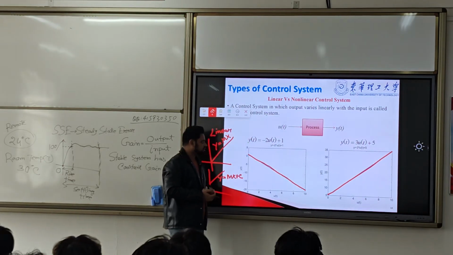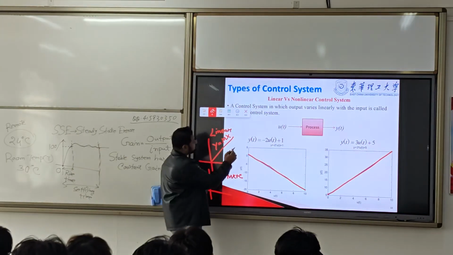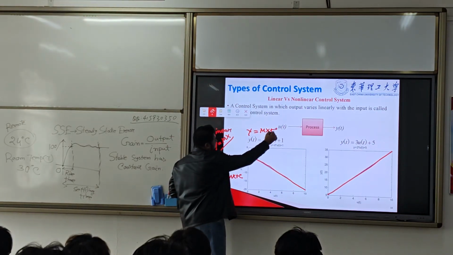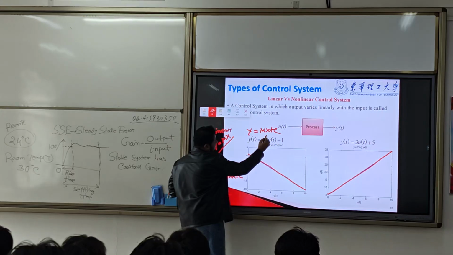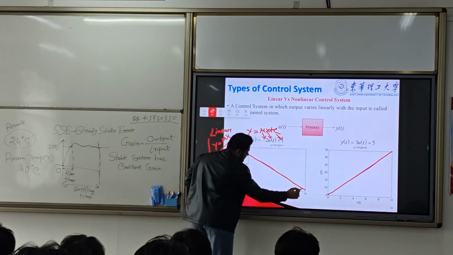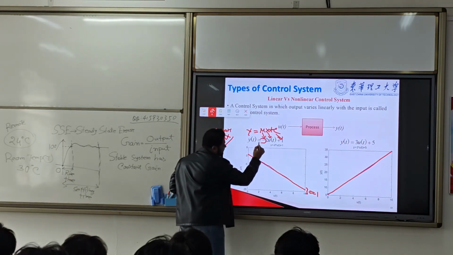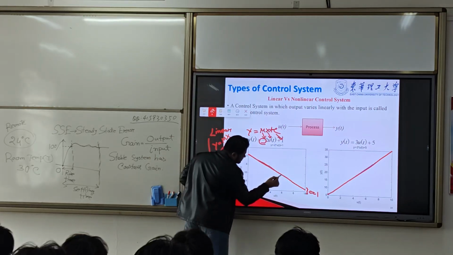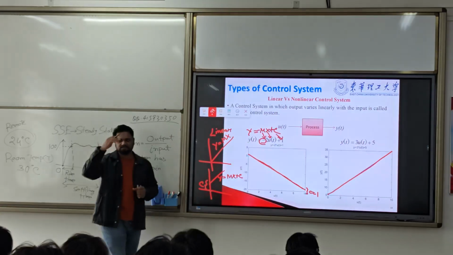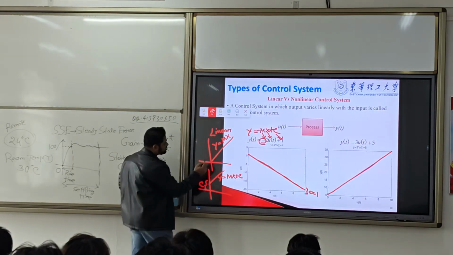So there are two different types of straight lines given. This is a straight line, and we can write it as y equal mx plus c. This is m, this is c equal to 1. And because of the negative sign, it is this. This is minus mx. This is plus mx. Minus mx is this.